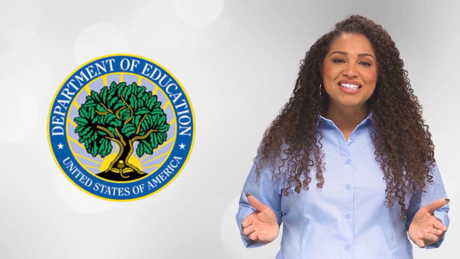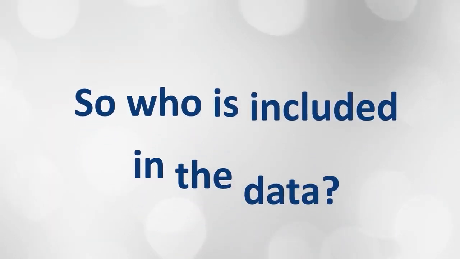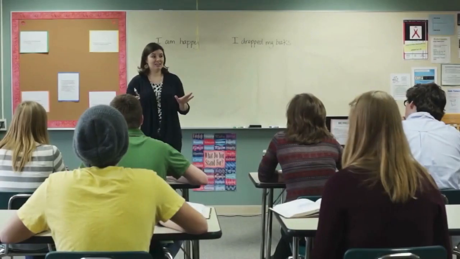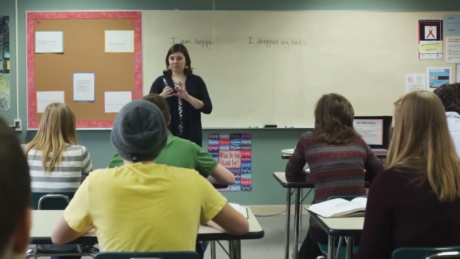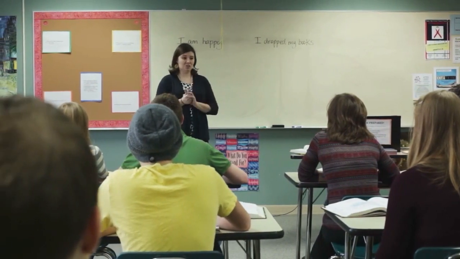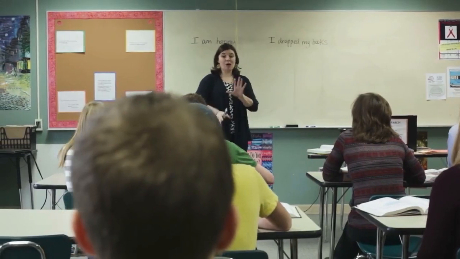States report these data to the U.S. Department of Education annually in the summer. So who is included in the data? States report data for all students with disabilities ages 3 through 21 who are receiving special education and related services on the state's official child count date.